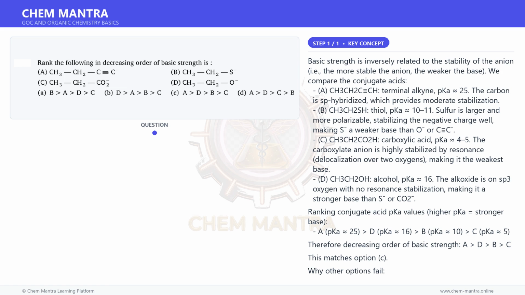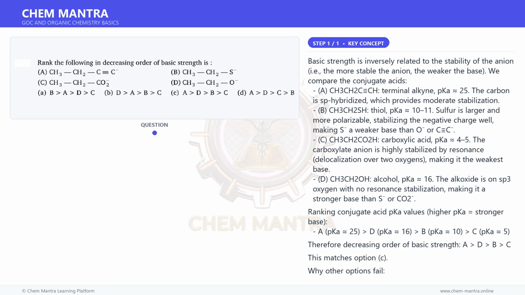C. CH3CH2CO2H, carboxylic acid, pKa 4 to 5. The carboxylate anion is highly stabilized by resonance, delocalization over two oxygens, making it the weakest base.